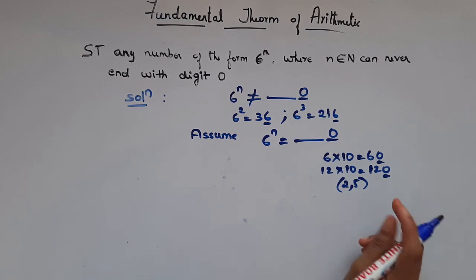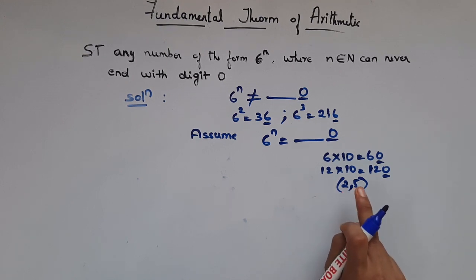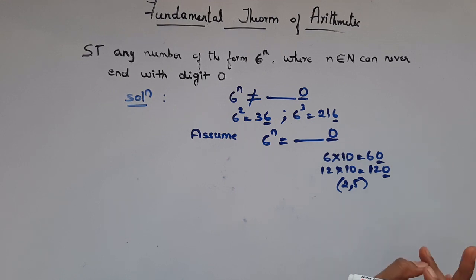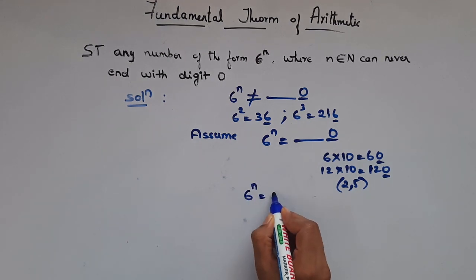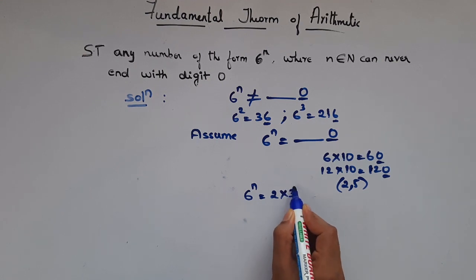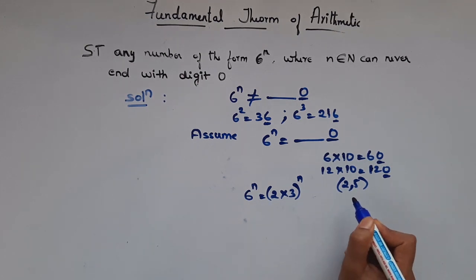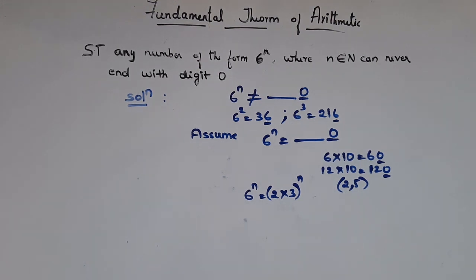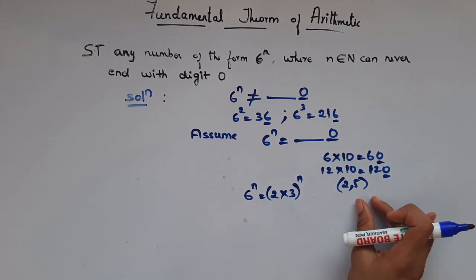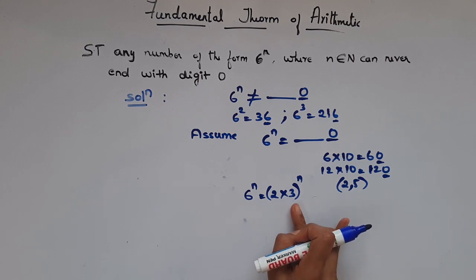Right? So that means a number whose end digit is 0 must have 2 and 5 at least once as its factors. I hope you got the point. So now 6 power n, the factors of 6 are 2 and 3, right? So now there is 2 but there is no 5. What did I say? I said they have to have 2 and 5 at least once. If they have twice, no problem. But 2 and 5 have to be there at least once. In this case, it's not there. 2 is there but 5 is not there, right?